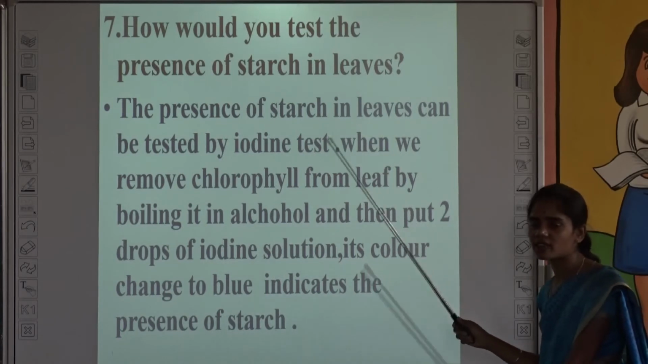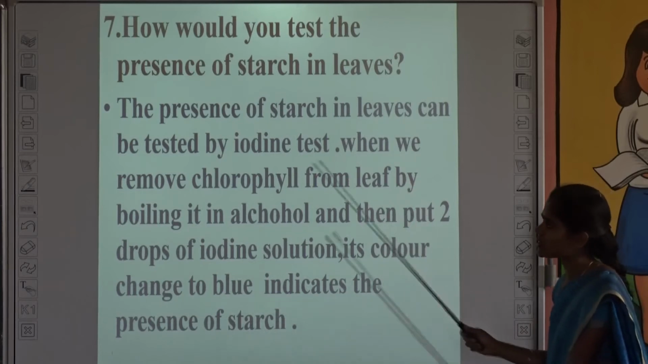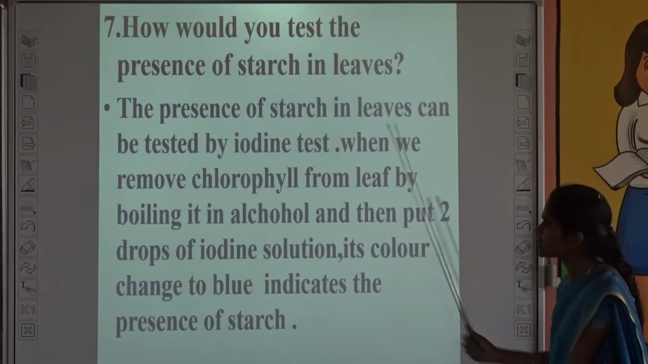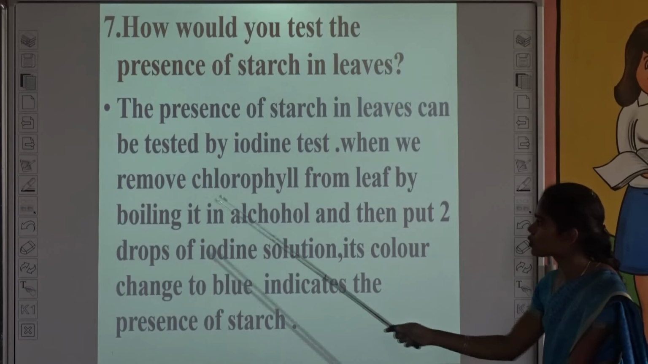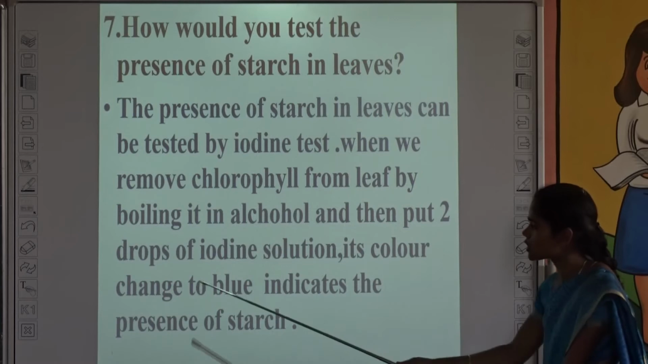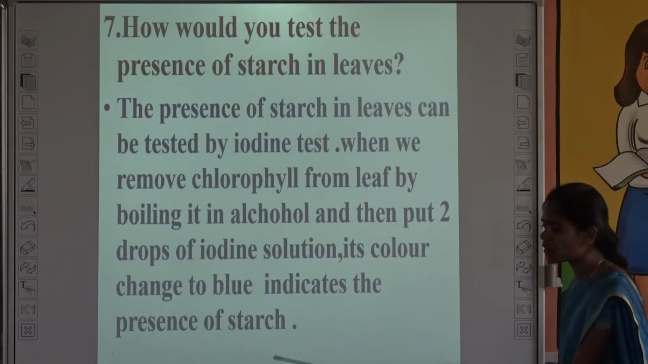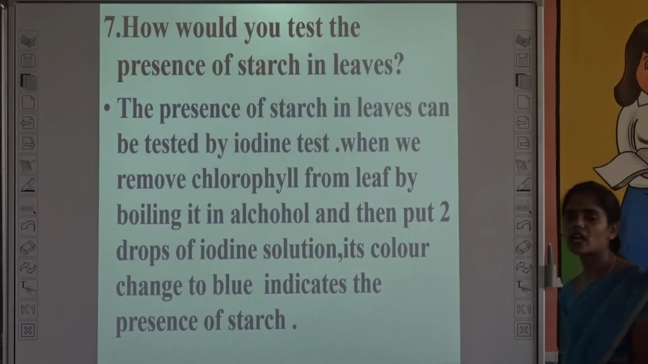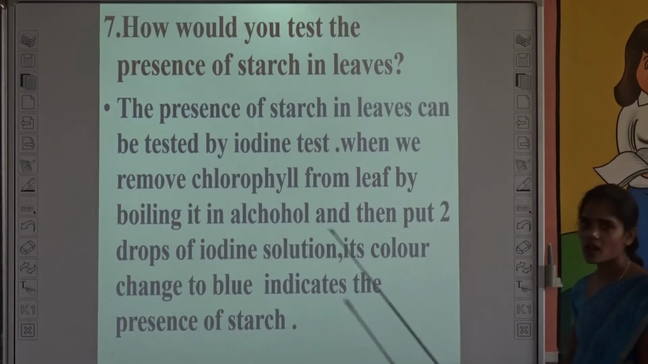What is starch? It is the food prepared by leaves. How can we test the presence of starch? See, the presence of starch in leaves can be tested by which test? Iodine test. When we remove chlorophyll from a leaf by boiling it in alcohol and then put 2 drops of iodine solution, its color changes to blue, which indicates the presence of starch. So first we have to remove the chlorophyll present in the leaves. How can we remove chlorophyll? By boiling it in alcohol, and then we put 2 drops of iodine solution.